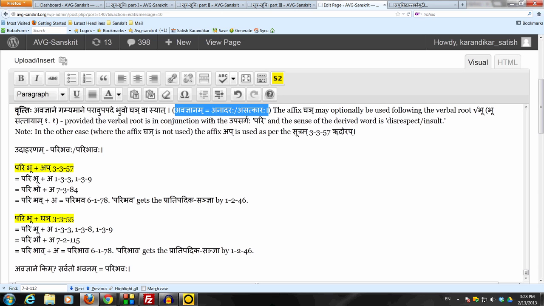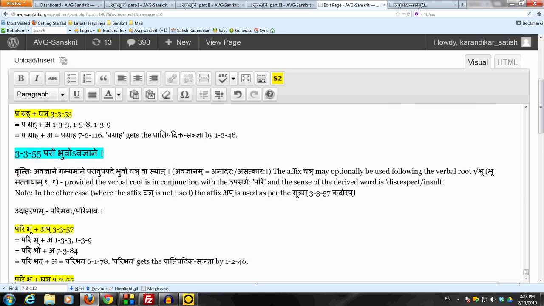Why does Panini specify avajnane? Avajnane kim, sarvato bhavanam paribhavaha. Because when disrespect is not the intended meaning, then the sutram will not apply. We will have to use the affix up necessarily by rud or up, and we get the form paribhavaha as a single form. Sarvato bhavanam, meaning existing all around or surrounding. There is no meaning of disrespect here, so we cannot use 3355. We use 3357 only and get the form paribhavaha.